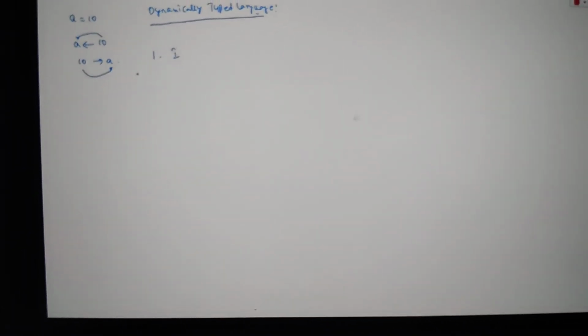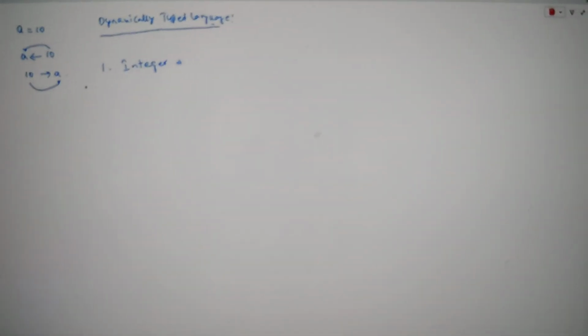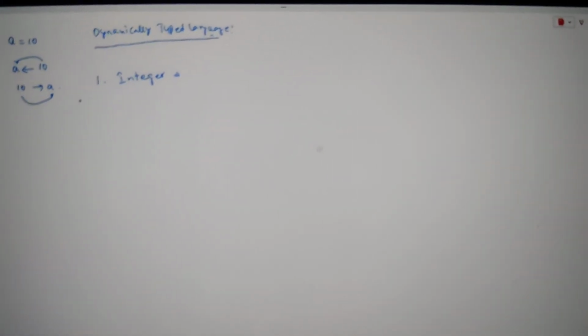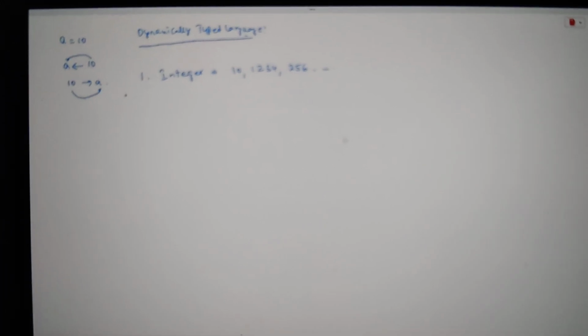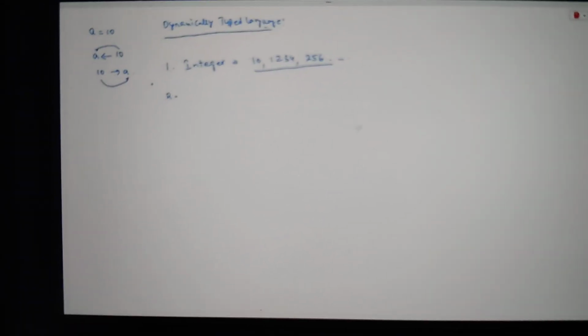So what are the basic data types supported by the R language? The first one is integer, guys. You know what integers are? Integers are numbers which do not have any decimal point, including negatives, positives, and 0. For example, 10, 1, 2, 3, 4, any number, 256 and so on. They are called integer types. That means whenever we give any of these kinds of values, R is going to treat them as an integer type.